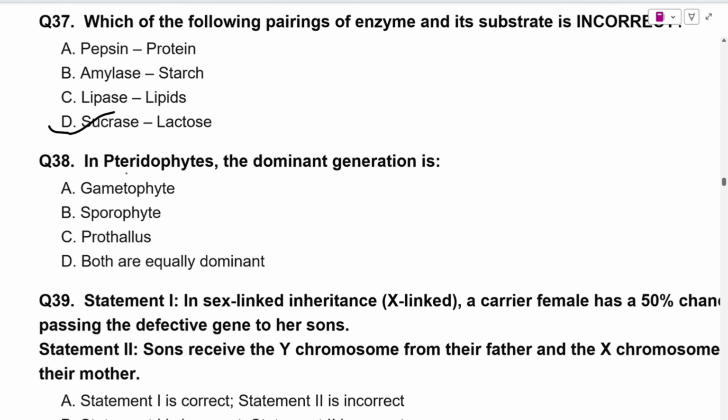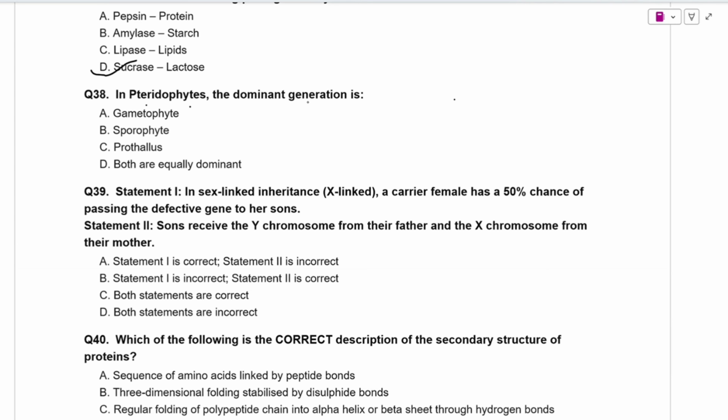And now in pteridophytes, the dominant generation is. In pteridophytes, the dominant generation is the sporophyte because the gametophyte is short-lived in pteridophytes.